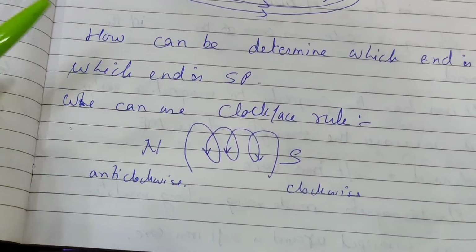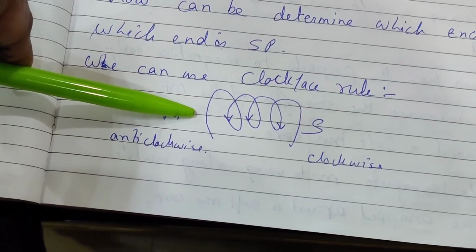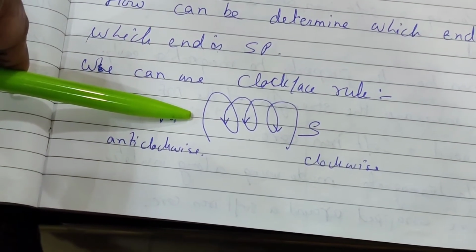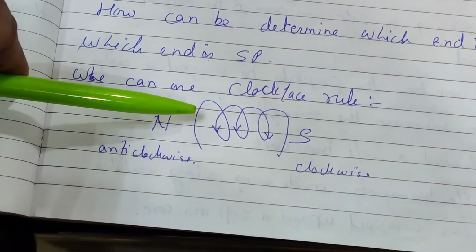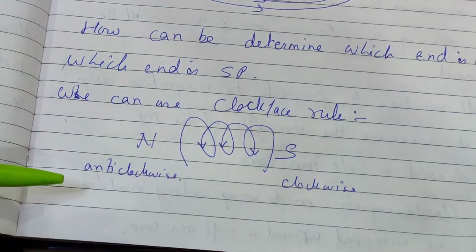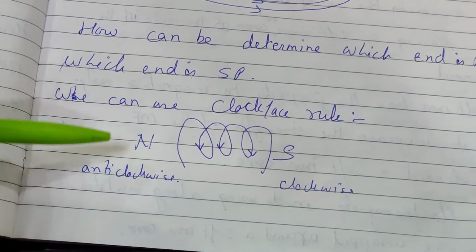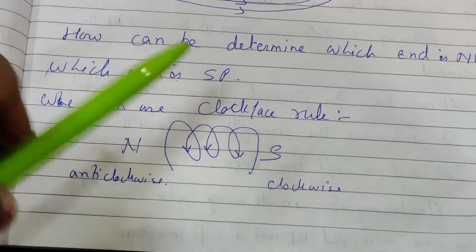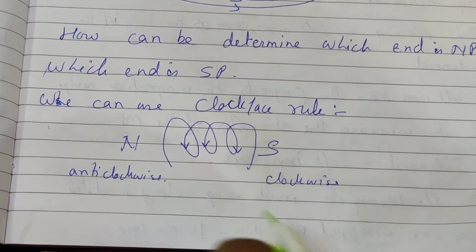Now from the other end, if we see the flow of current, the flow of magnetic field, it will be in the anti-clockwise direction, as I said, in the form of circular loops. Then anti-clockwise is the north pole. Anti-clockwise means north pole. Clockwise means south pole, the direction of the magnetic field.